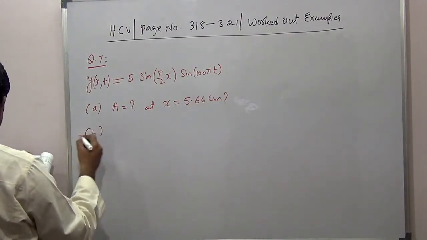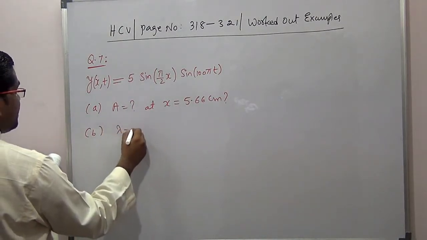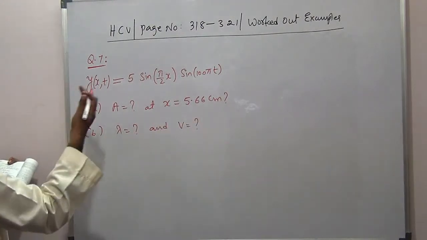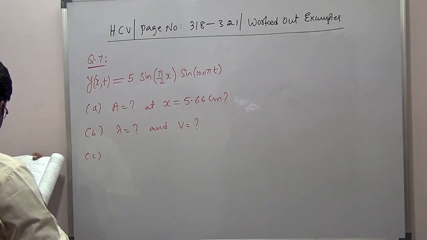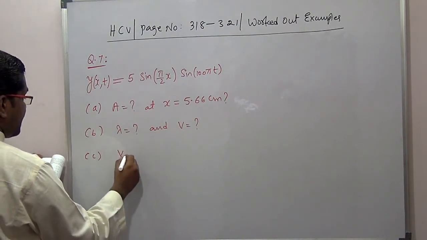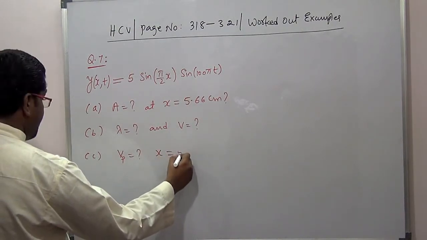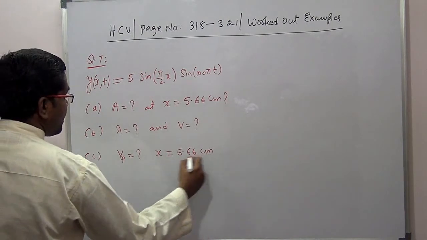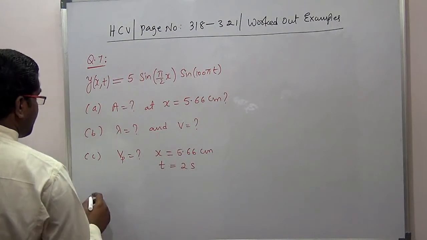Second one, they are asking the wavelength and the wave speeds. So what is the wavelength and what is the wave speed of those waves whose superposition gives this wave? Then C, they are asking what is the velocity of the particle which is located at x is equal to 5.66 centimeters and at time t is equal to 2 seconds. This is the next problem they are asking.